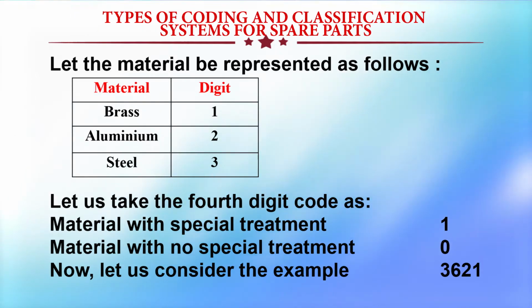Let us take the fourth digit code as: material with special treatment will be given 1, and material with no special treatment will be given 0. So now we have coded. For example, in the machine shop or maintenance, suppose somebody has told a person or an engineer, "Bring 3621."